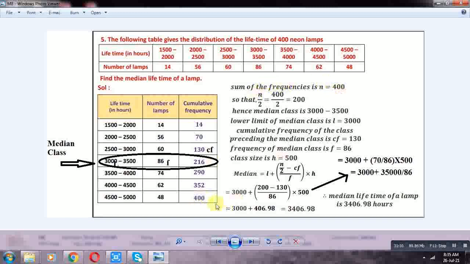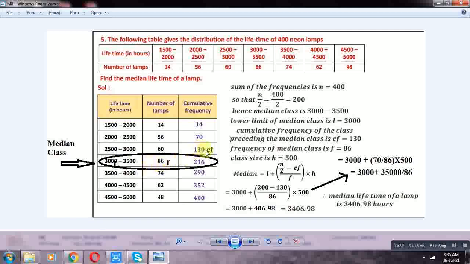This is the median class. So 3000 is the lower boundary, 86 is the frequency of the median class, 130 is the cumulative frequency of the class preceding the median class. Okay, CF is equal to 130. Class size is 3500 minus 3000, that is equal to 500. So H is equal to 500.